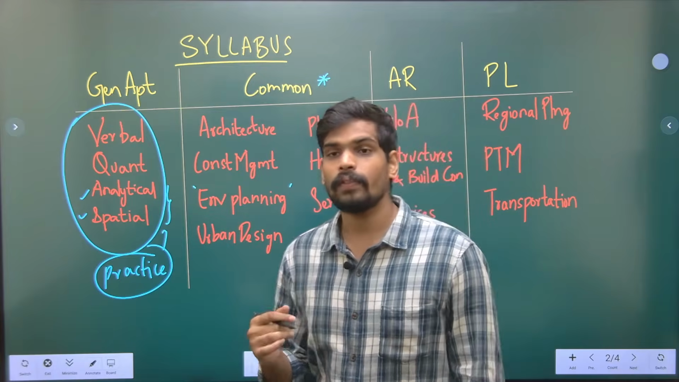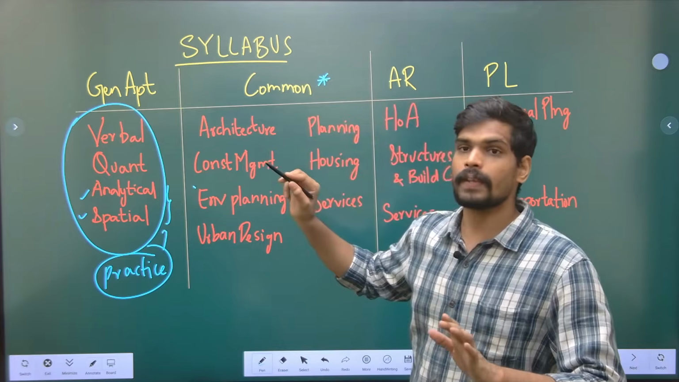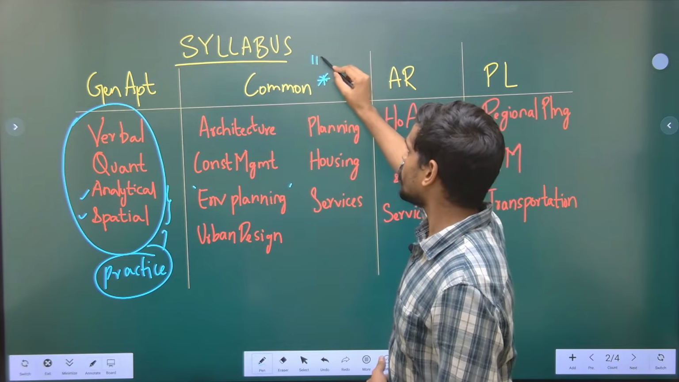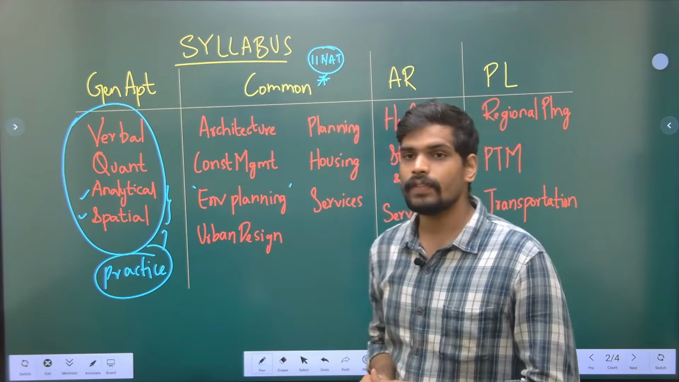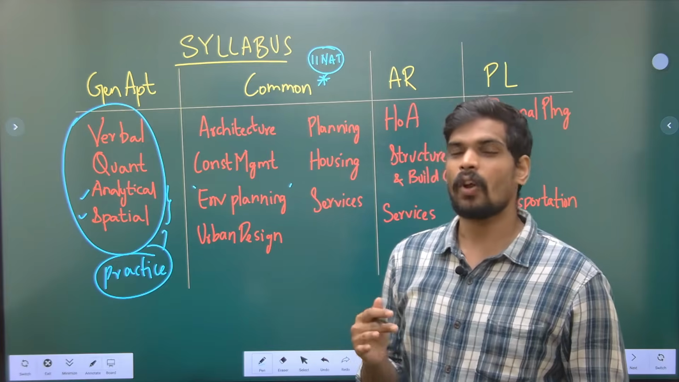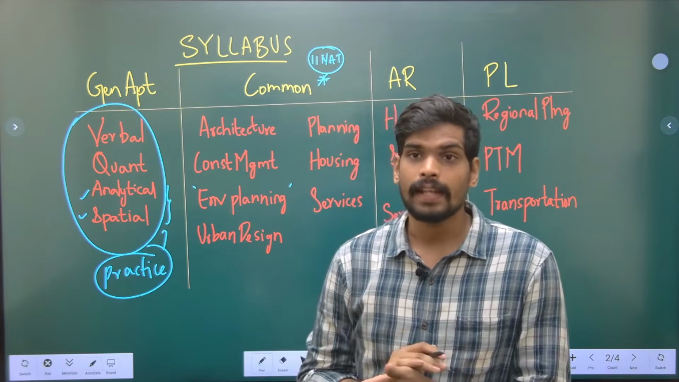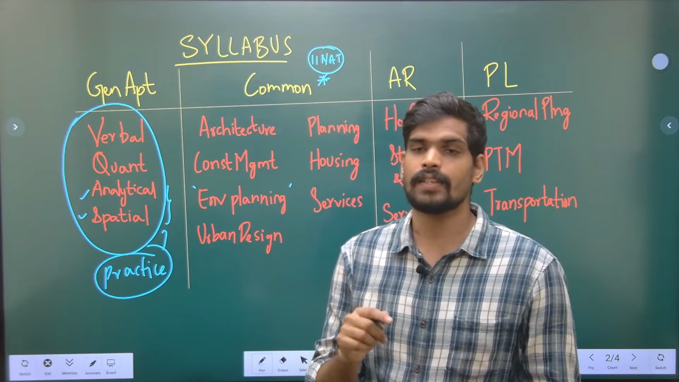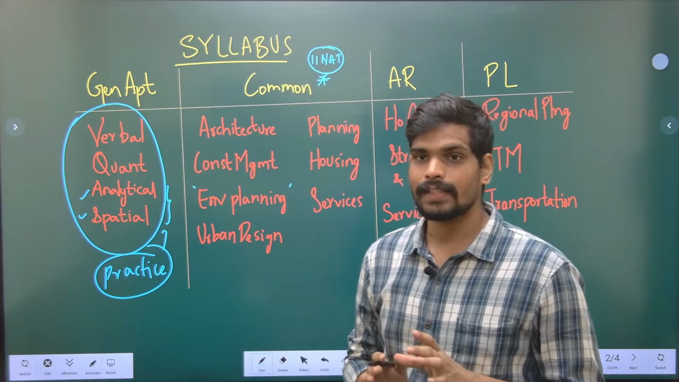But one important point with respect to syllabus, that is common part, is in the last year, this is an observation from GATE 2022 question paper, there were 11 numerical questions. Of these 11 numerical questions, just leaving out 2 questions, the remaining 9 questions, 9 out of 11 questions were asked from only 3 topics in this. What do you understand by that?